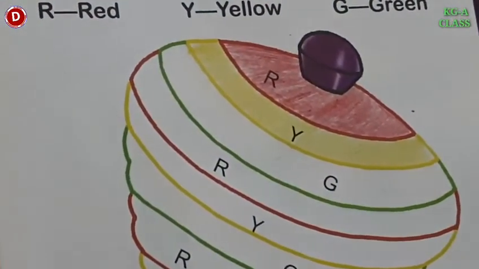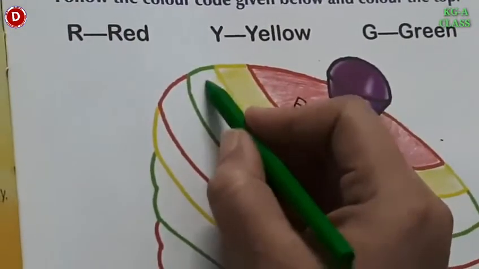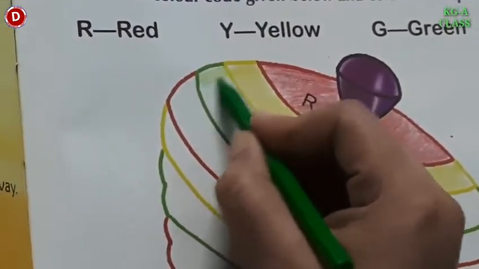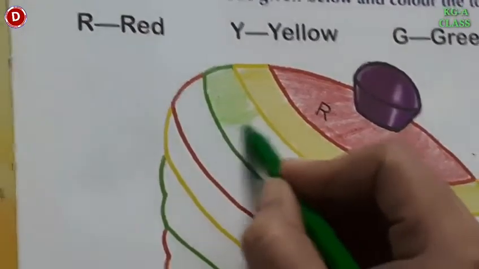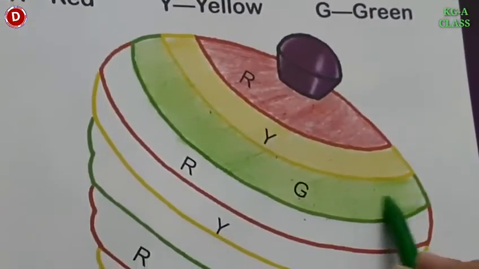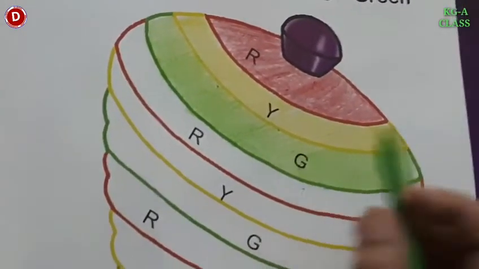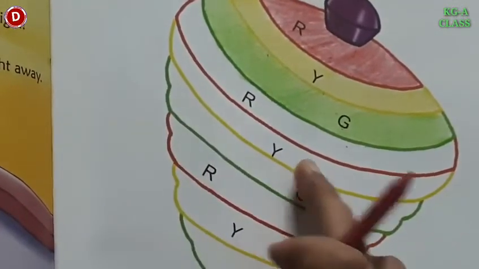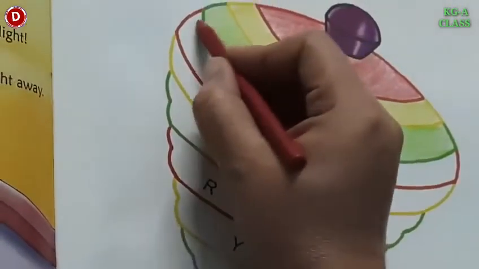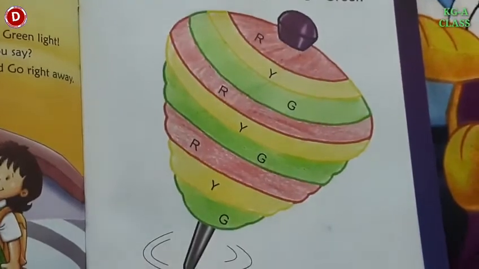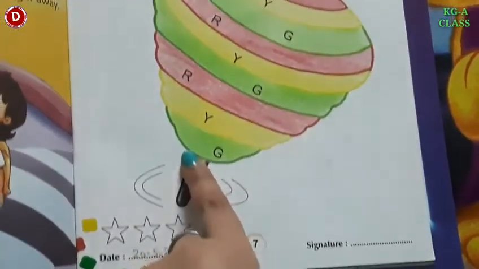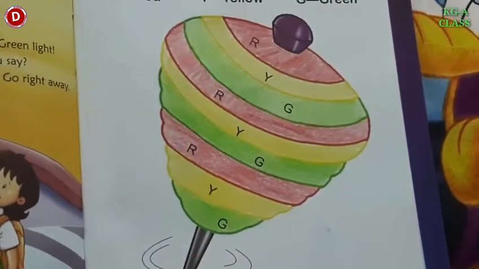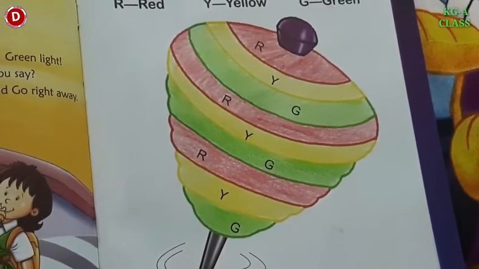Now we need green color for the third line. So start coloring with this color. Children, as you can see, green color is done. Again, we will repeat the same sequence. We will take red color, then yellow color and then green color. Let's start with red color. Children, in this way, you have to finish page number 7, activity time, which is based on traffic lights. So children, finish this work, take its picture and send it to me.